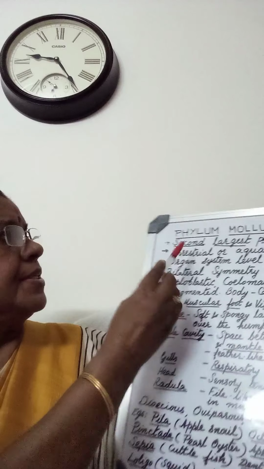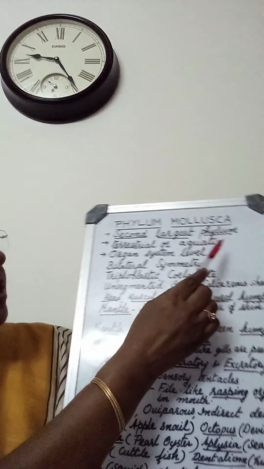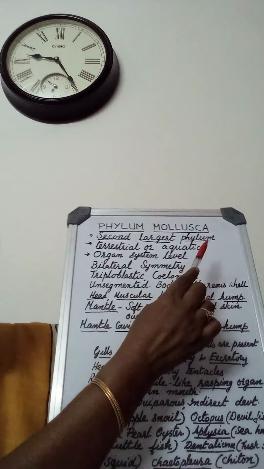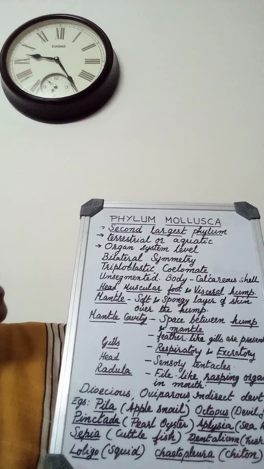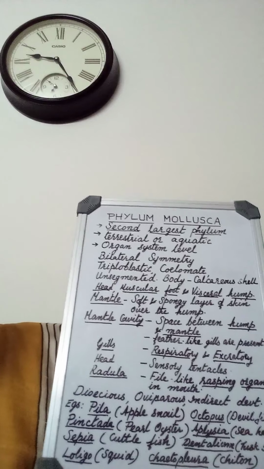Today we are going to learn about the phylum Mollusca. The name Mollusca is derived from the Latin word mollis, which means soft-bodied. So these are soft-bodied animals. Phylum Mollusca is the second largest phylum. The first largest phylum we have studied, that is phylum Arthropoda.